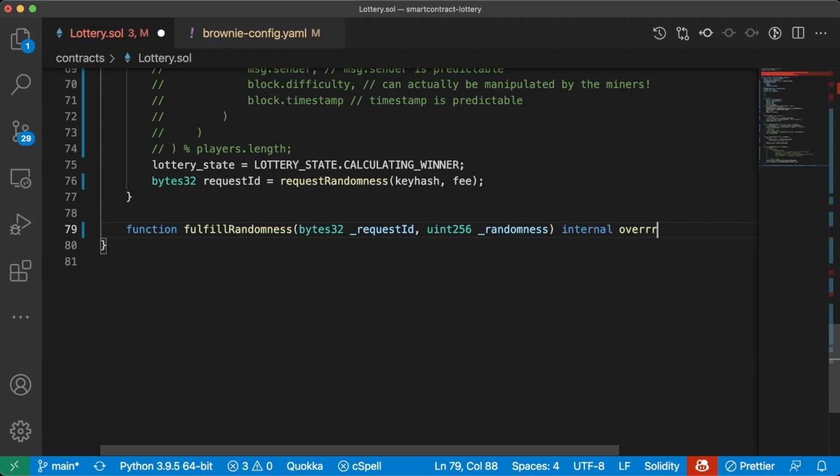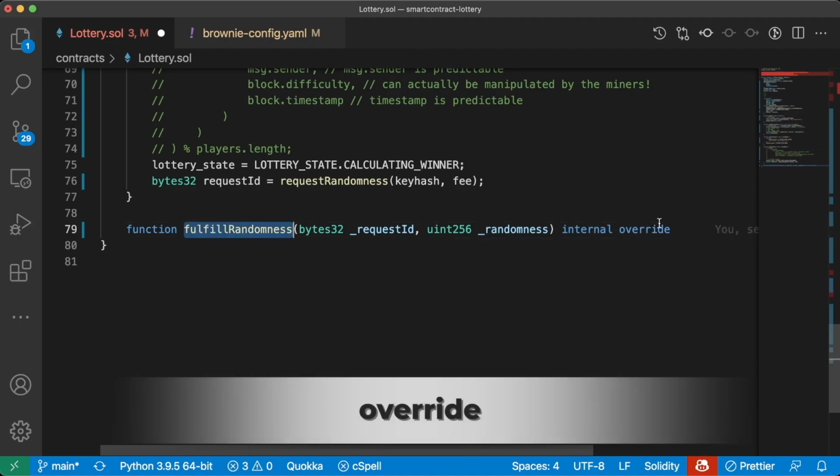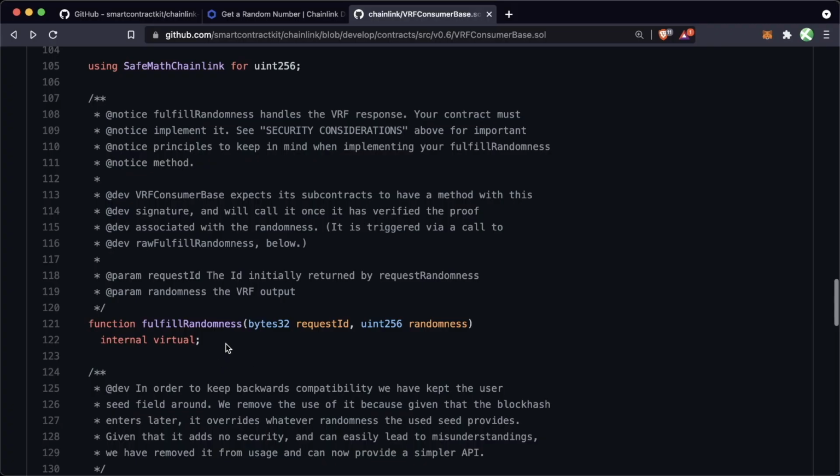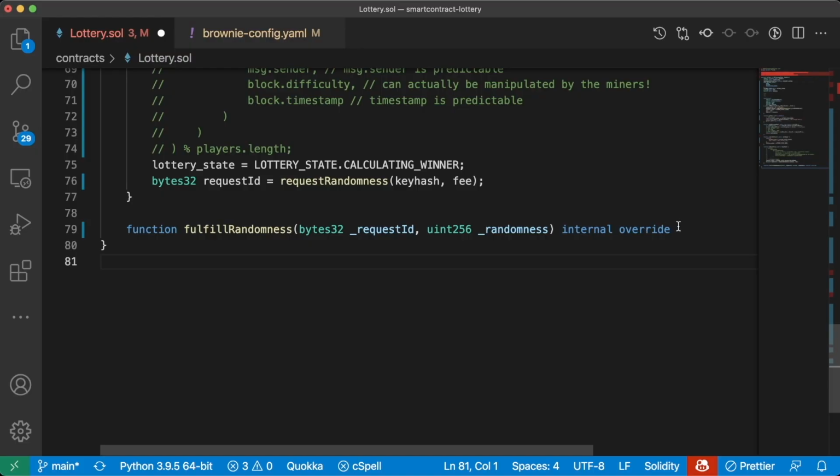And then we're going to give it a keyword of override. This override keyword means that we're overriding the original declaration of the fulfill randomness function. Our VRF consumer base has a function fulfill randomness defined, but it doesn't have any parameters or anything about this function actually laid out. This function is meant to be overridden by us, and that's exactly what we're doing right here.